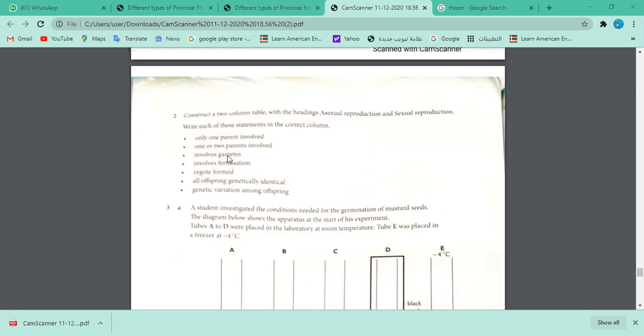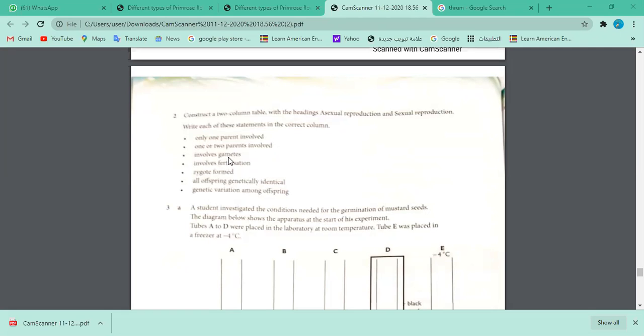Involves gametes, involves fertilization. Sir, may I answer? Yeah, go ahead. Yes. Therefore, involving gametes, it's sexual reproduction, and for fertilization, also it's sexual reproduction. Because always, either it's a plant cell or animal cells, when there is involvement of gametes, meaning male and female, and there is involvement of fusion, which is fertilization, so definitely sexual reproduction. You cannot think about asexual reproduction.